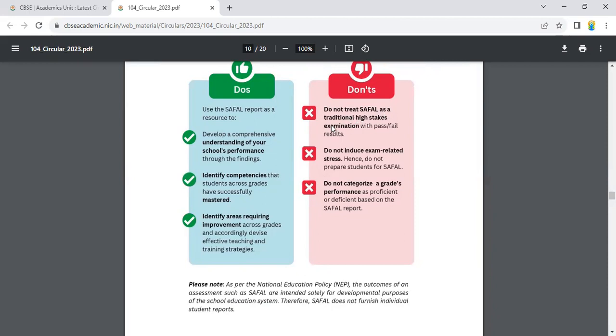Do not treat SAFAL as a traditional high-stake examination with pass-fail results. Do not induce exam-related stress. Hence, do not prepare students for SAFAL. Do not categorize a grade's performance as proficient or deficient based on the SAFAL report. See, this is basically for the students and the teachers to understand each other, for the improvement of that particular child, and for the improvement in your teaching strategies as a teacher.